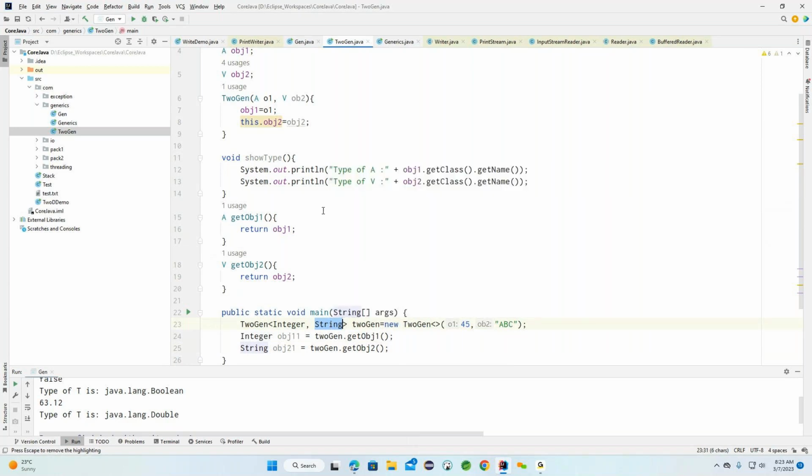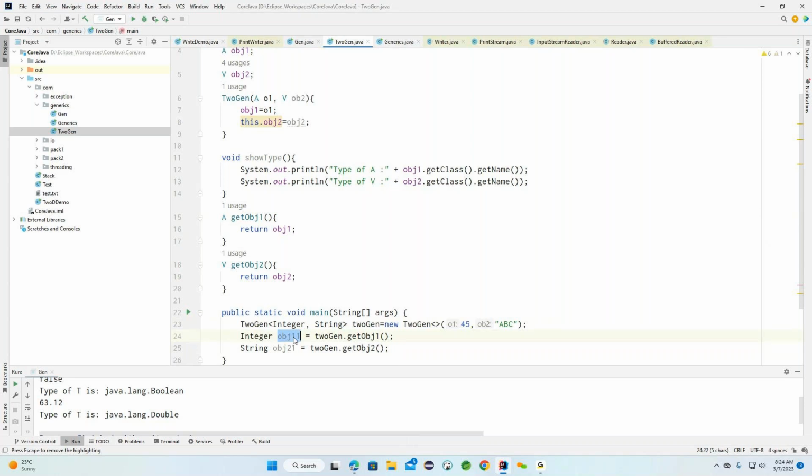Now here you can see this is the first parameter. In place of a, what did we provide? We provided an integer, and the same integer is now returned. In place of this particular v, what did we provide? A string, and the same string is now returned. This is what we need to understand here.